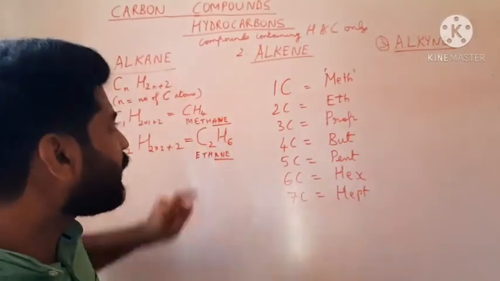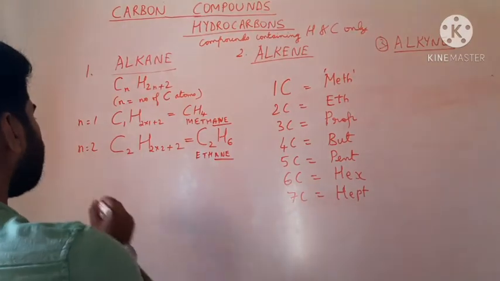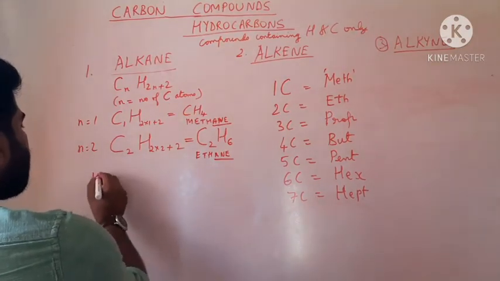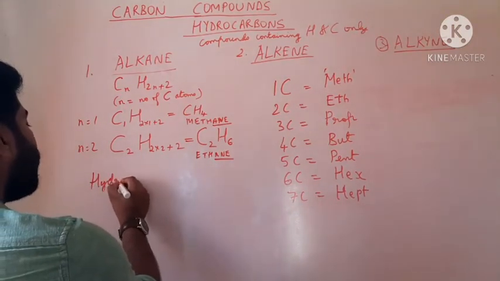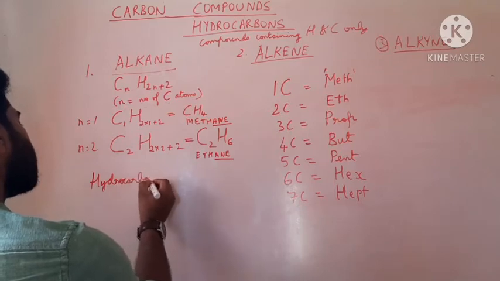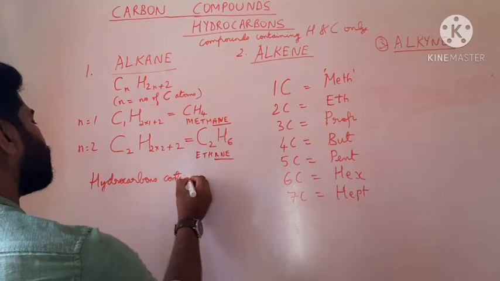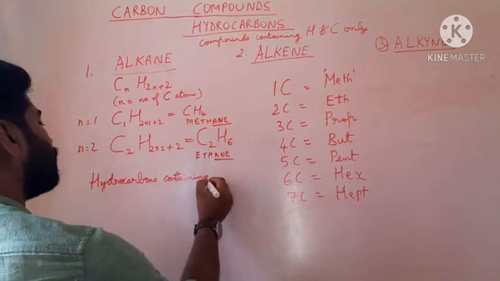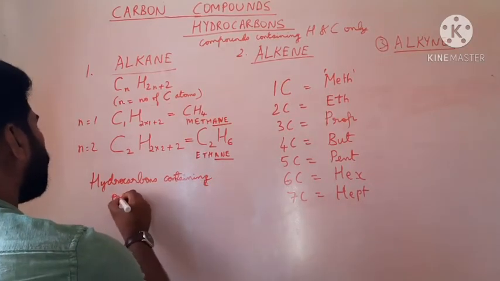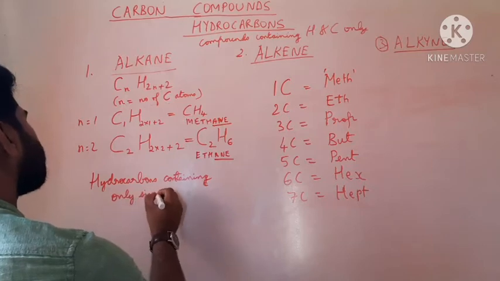So alkanes have the property that these are hydrocarbons containing only single bond.